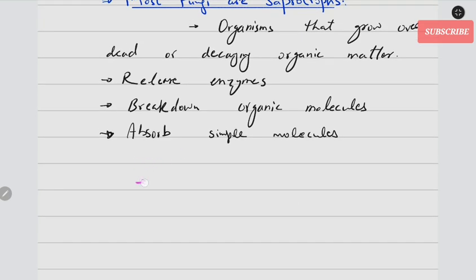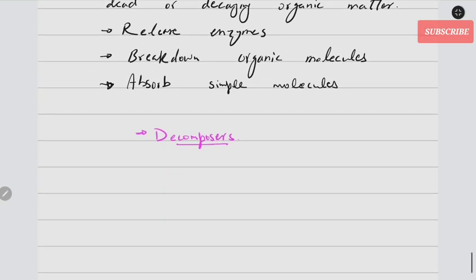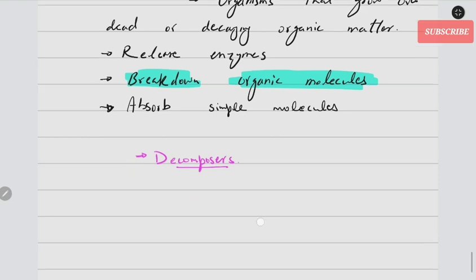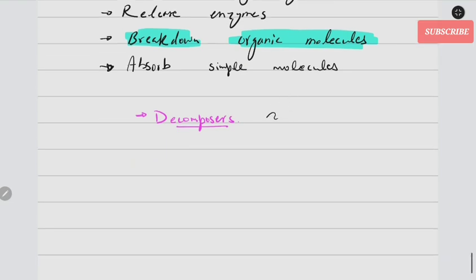Okay, they decompose organic matter, right? They decompose dead bodies. Due to their ability to break down organic matter, we call them decomposers, all right?